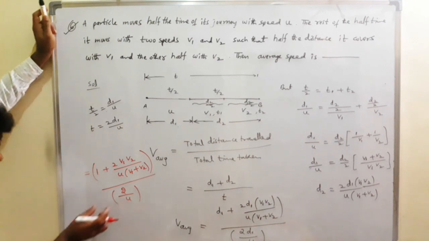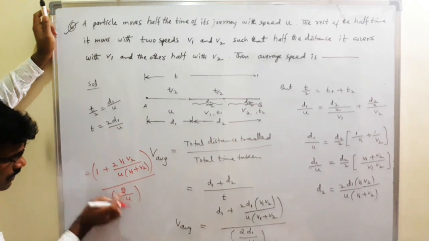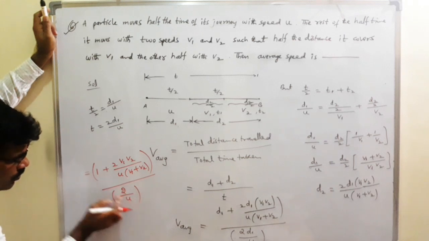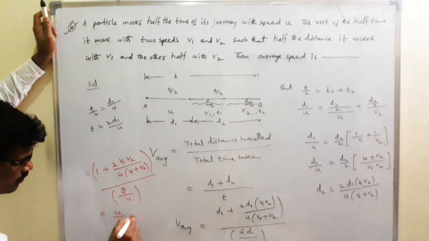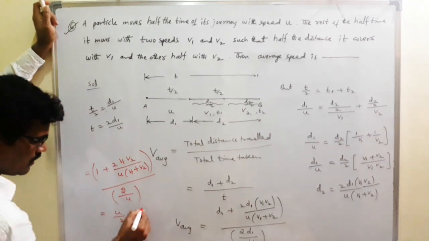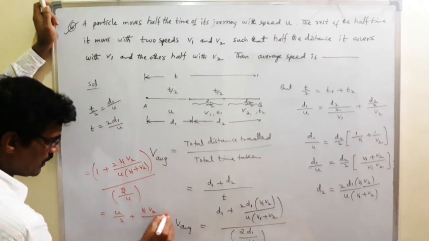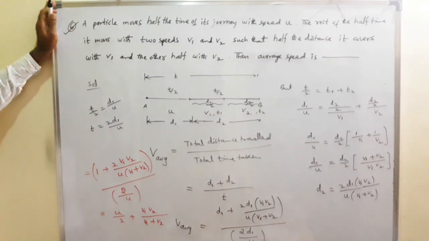Then 2 by u is placed here, 1 by 2 by u by 2, plus... 2 cancels, u cancels, v1 v2 by v1 plus v2. Simplify it, we get the answer.